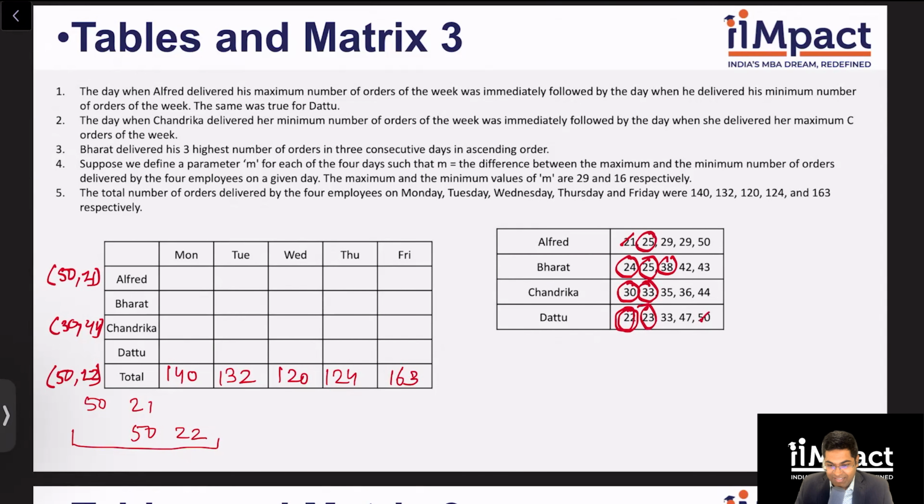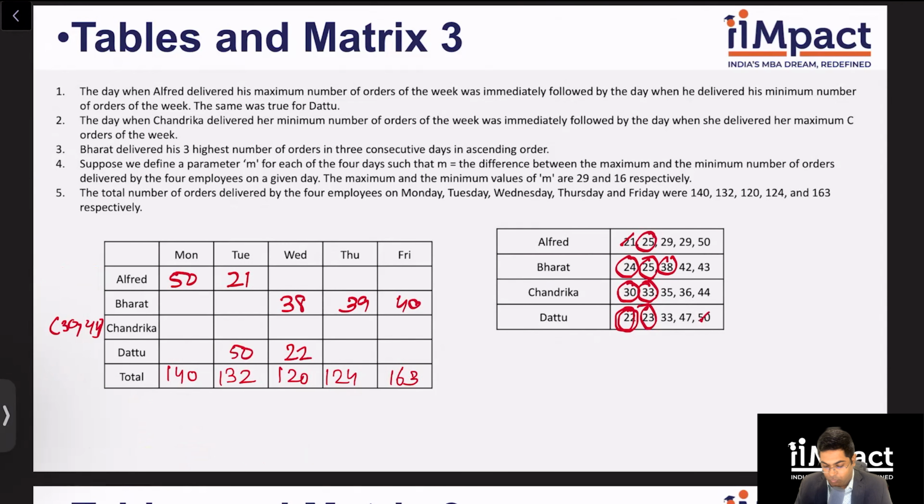And if you remember, we had 22 over here. So that means Bharat does 38 on that day and 39 on the next and 40 on the next. And that's it. We have 5 unique rows. So I know that Alfred will do 50 on Monday and 21 on Tuesday. On which day Dattu will do a 50 and 22 over here. And this will give Bharat's 38, 39 and 40. I hope this is clear to everybody.